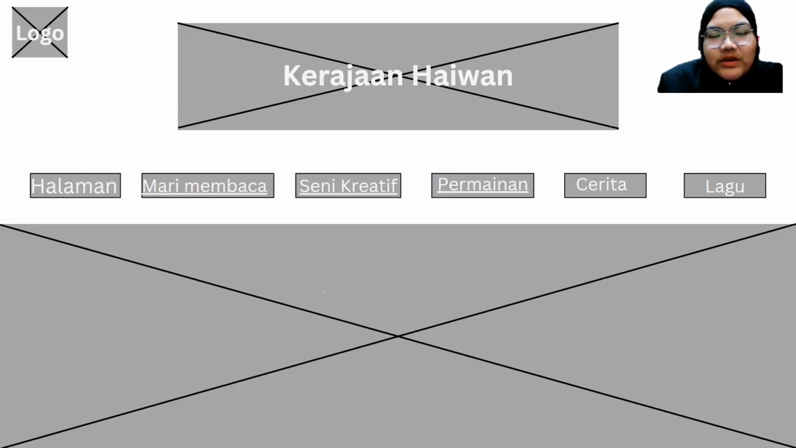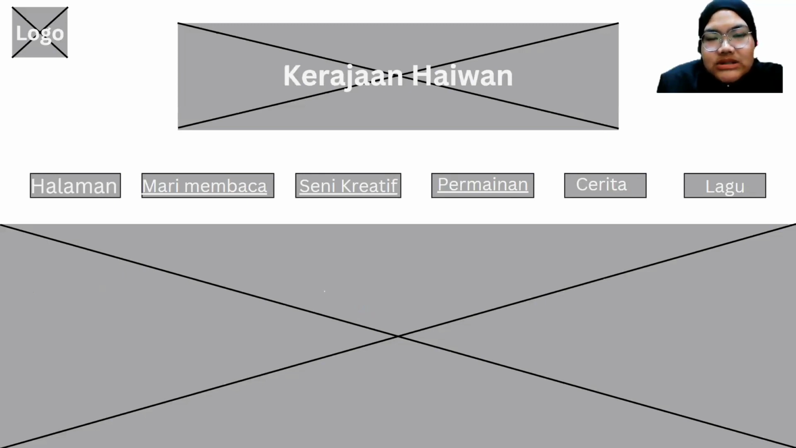So today I'm going to proceed with the demo for the low fidelity prototype of our E-Pembelajaran Kerajaan Haiwan. As you can see here, this is the main page of our Kerajaan Haiwan website. This is our logo, and there will be a navigation bar with six buttons: halaman, mari membaca, seni kreatif, permainan, cerita and lagu. And this is some information about our pages related to the Kerajaan Haiwan.